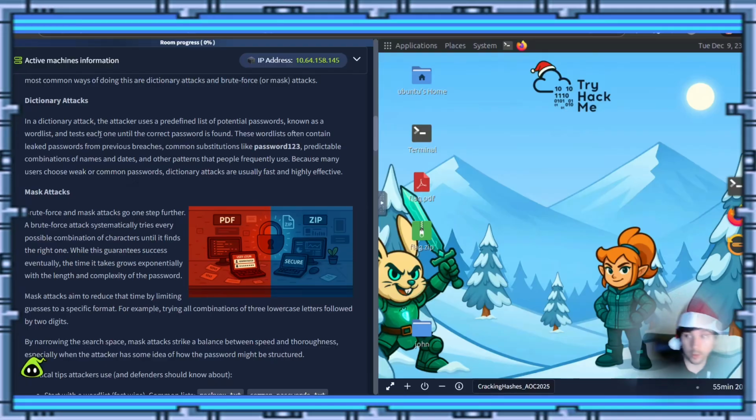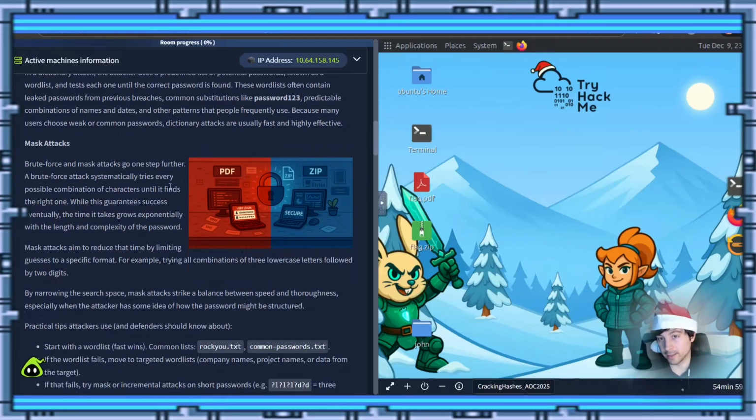Think of these as word lists. They can come from leaked passwords from previous breaches, common substitutions like password123!, and predictable combinations of names and dates and other patterns that people frequently use. People are very predictable. Because many users choose weak, common passwords, dictionary attacks are usually fast and highly effective.